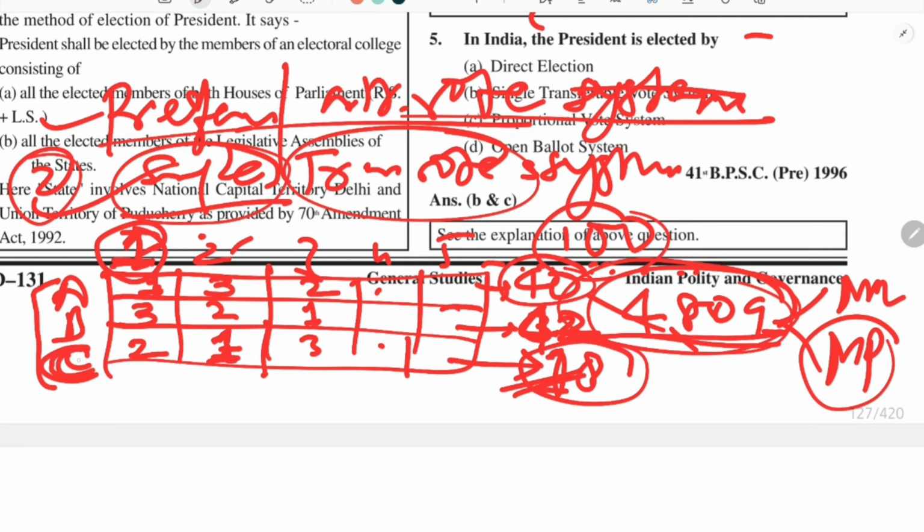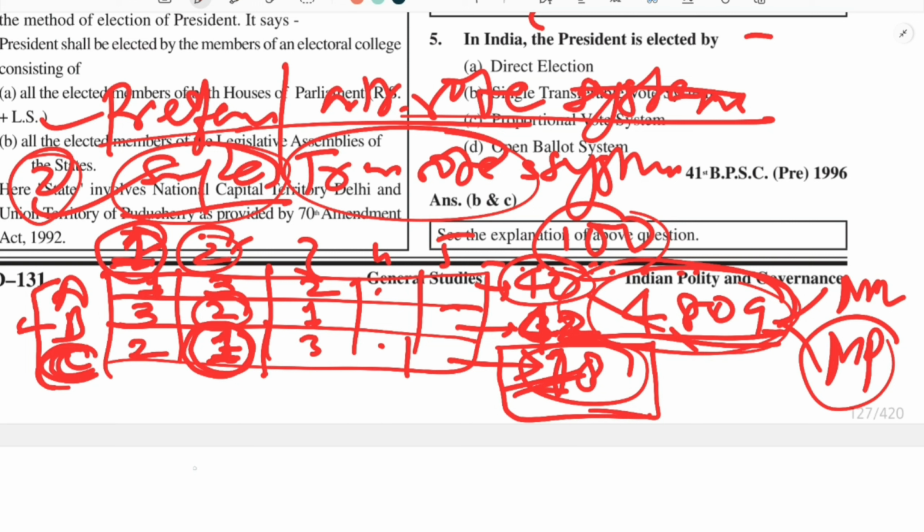Suppose for C, this person number 2 has given first preference. Because C has been eliminated, we will see his second preference. This person has given second preference to B. So out of the 18 first preferences, his vote will be transferred to this B person. This process goes on until a quota is secured, and there is a formula for that quota, that